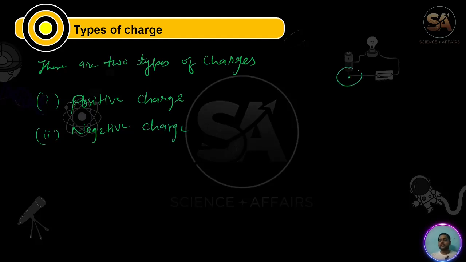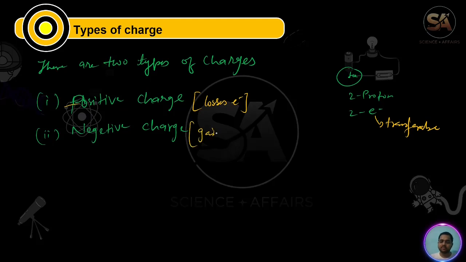Achha, tell me, this is an atom, hydrogen atom or helium atom. So it has two protons, two electrons. So tell me which is transferable, electron or proton? Of course, sir, electron is transferable; proton is in the nucleus, so it cannot be transferable. So electron is transferable. If an object loses electrons, then it has positive charge, and if any object gains electrons, it has negative charge.